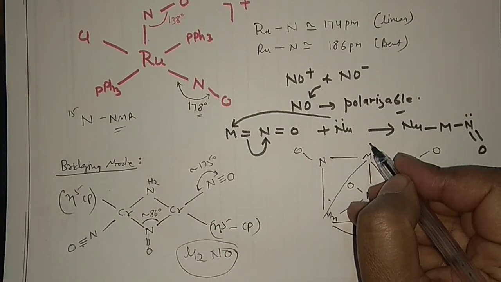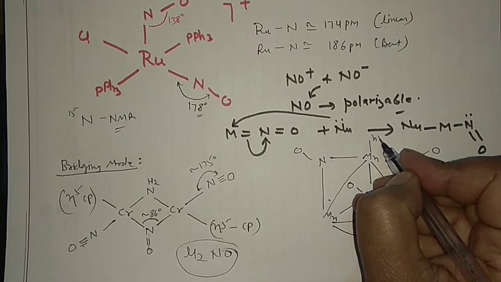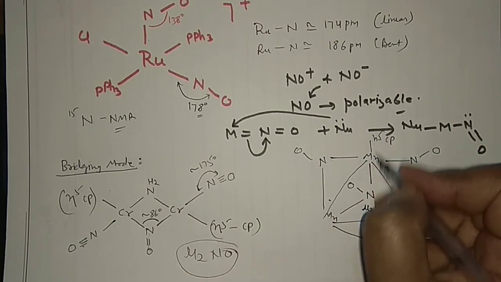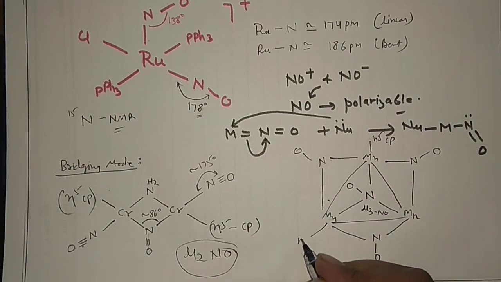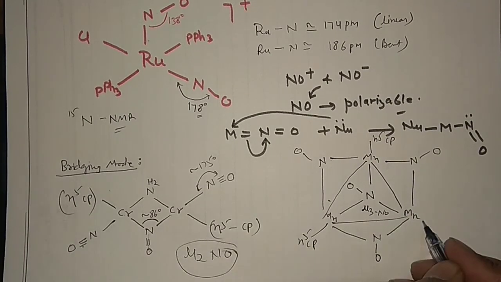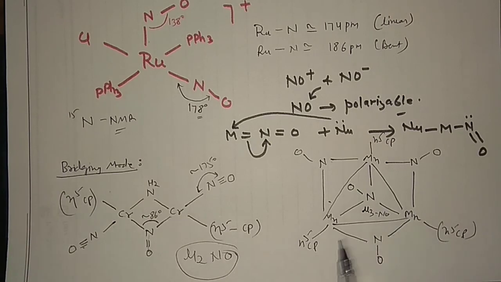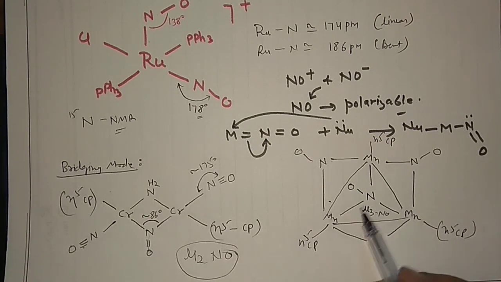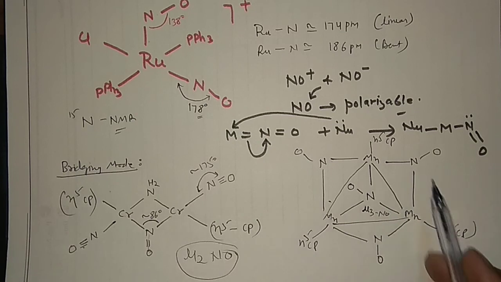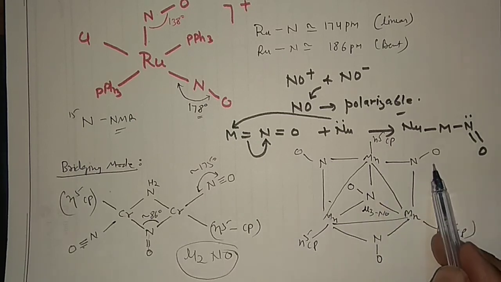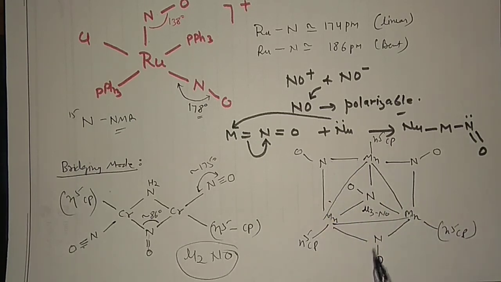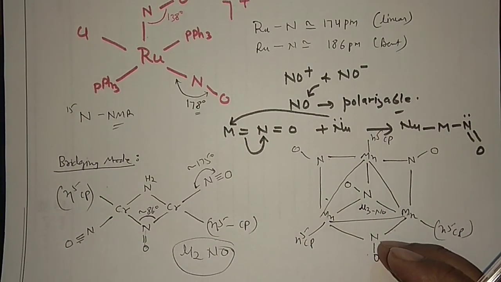And here you can see eta 5 CP with this, and here also eta 5 CP, and here also eta 5 CP. So in that case you can see this is mu3 NO, 1 2 3, and it is connecting to 1 and 2. This is mu2, this is connecting to mu2, and this is connecting to mu2. So these are the bridging modes of the bonding. So this is all about the modes of NO bonding.